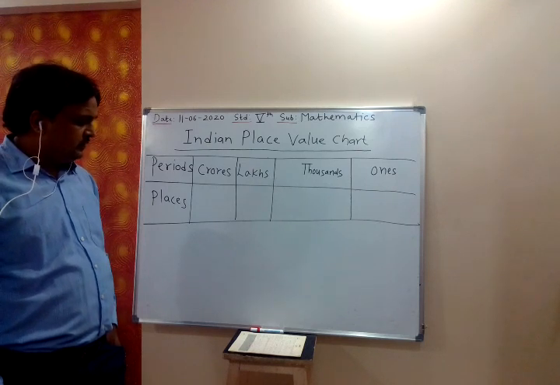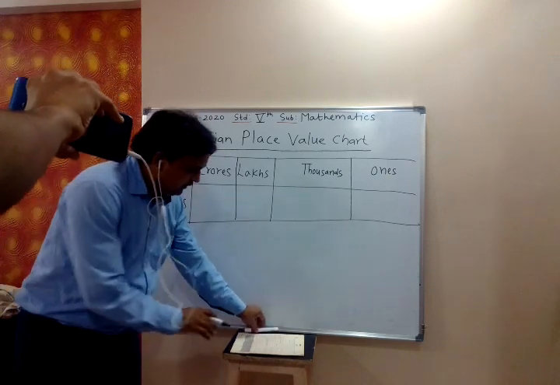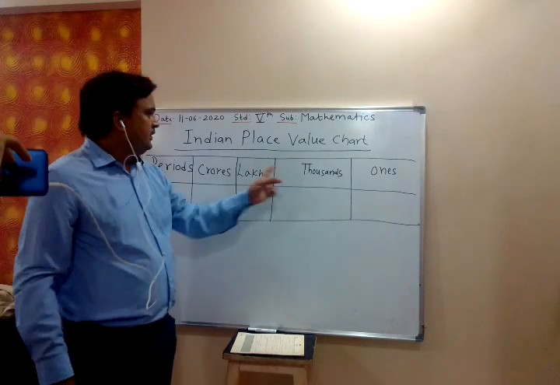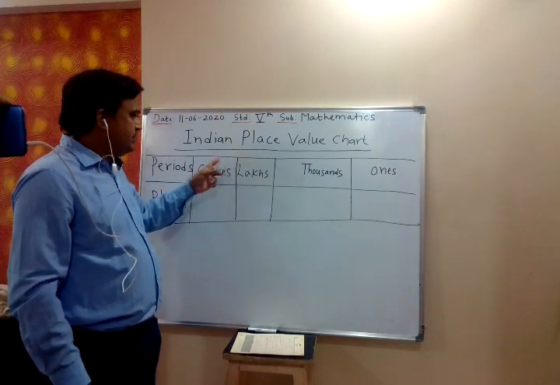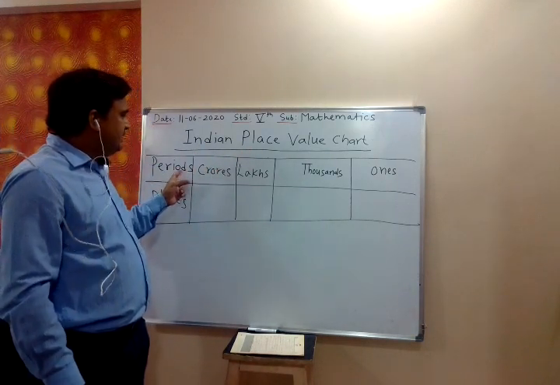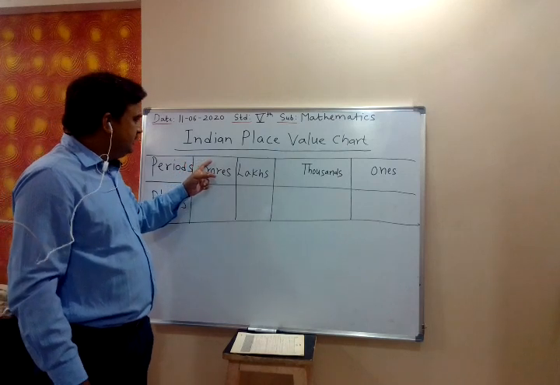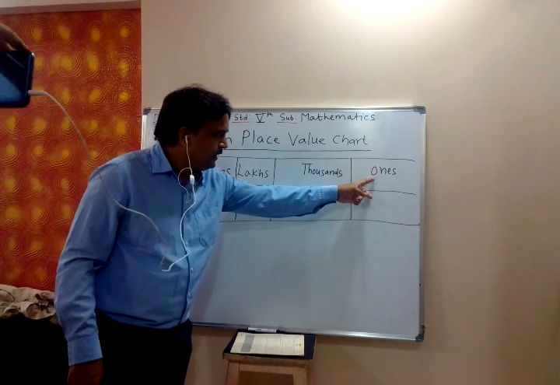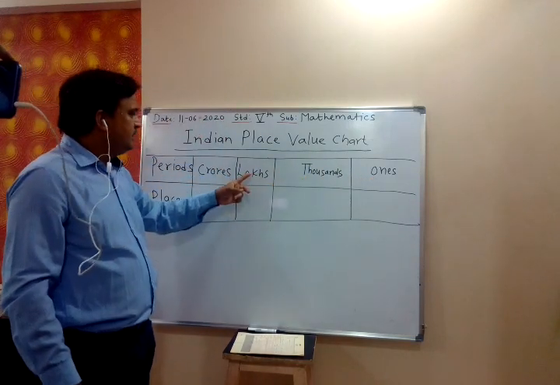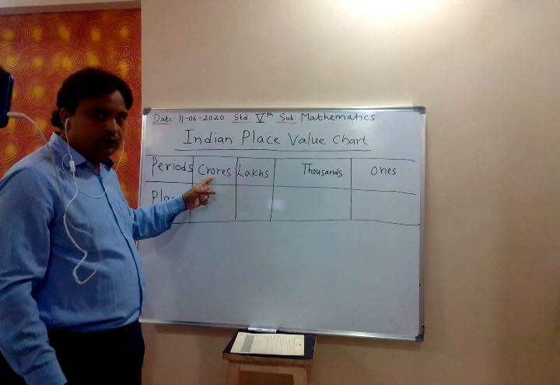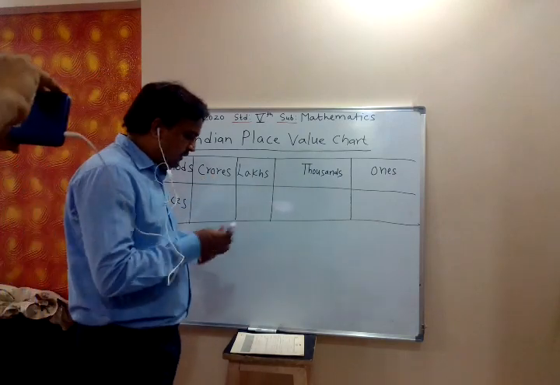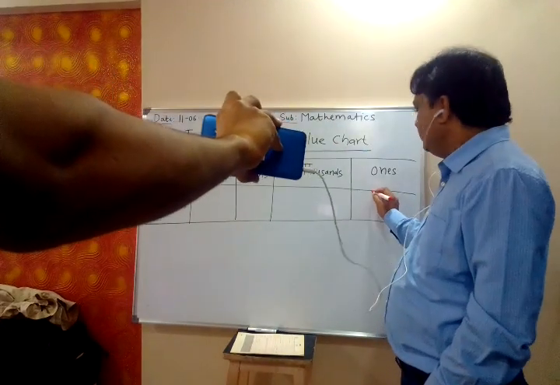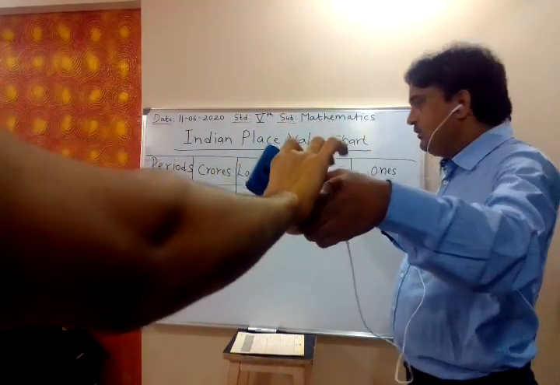Periods. Then we have places. This Indian place value chart divides the digits of the number into four groups: ones, thousands, lakhs, crores. Once, we have three blocks.